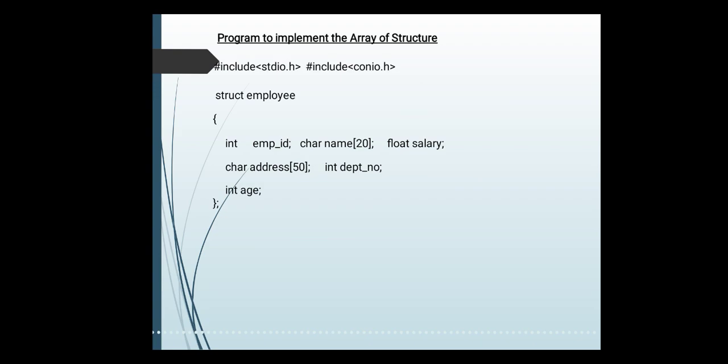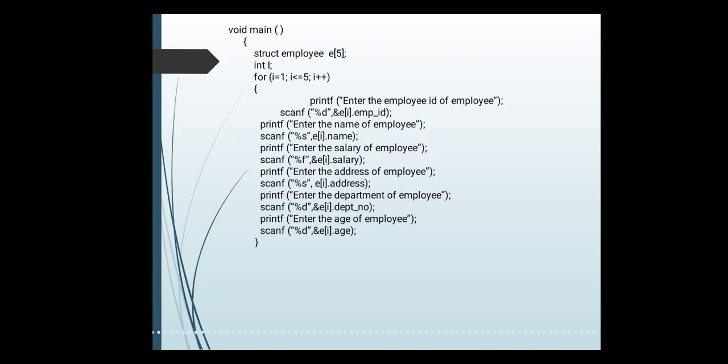So what we have to do, instead of saying E1, E2, E3, E4, E5, what we have done here, we have created the array of the 5 employees, that is struct employee E of 5. What is this E? It is nothing but an array name, or you can say structure variable name, which consists of the 5 employees' information, because we created an array. So E of 5 contains 5 records of the 5 employees' information.